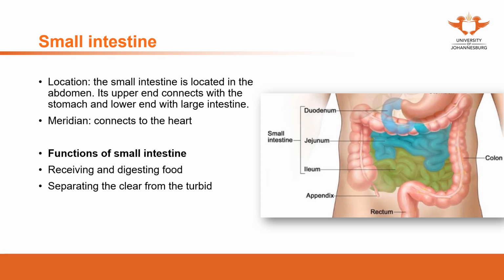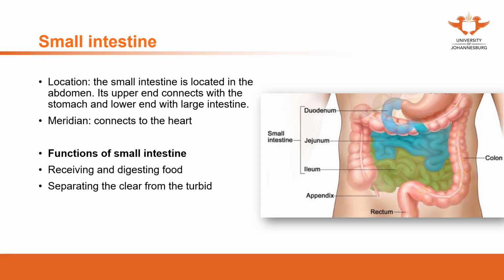So from this point of view, the small intestine is very important in the process of water metabolism, because when water goes into the body, the stomach absorbs some, and then it goes further down to the small intestine. The small intestine is actually an important area to absorb and digest the water, and to reuse the useful water, the clear water.